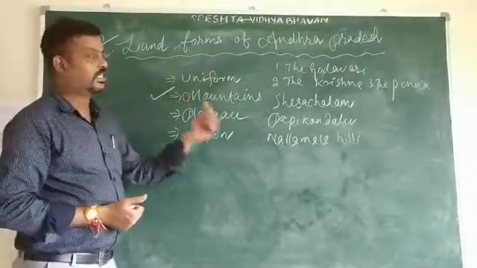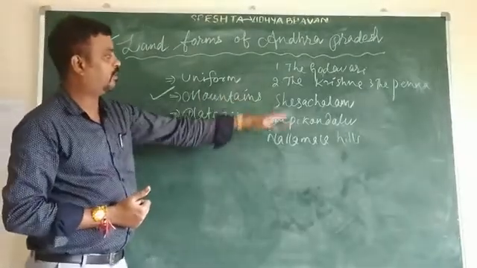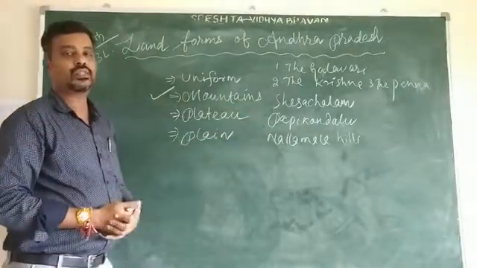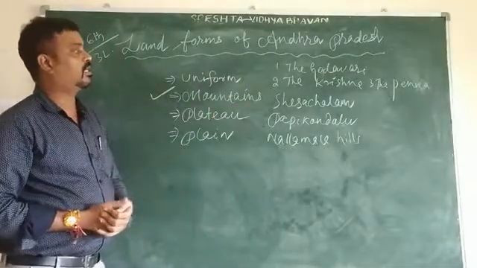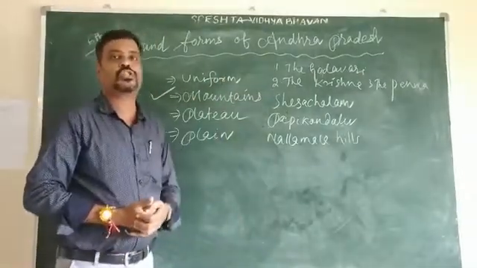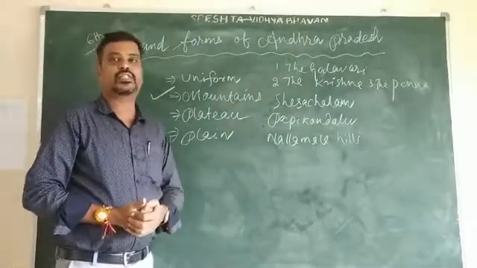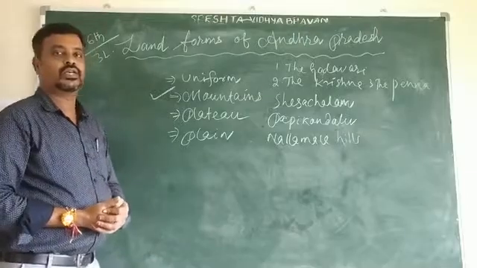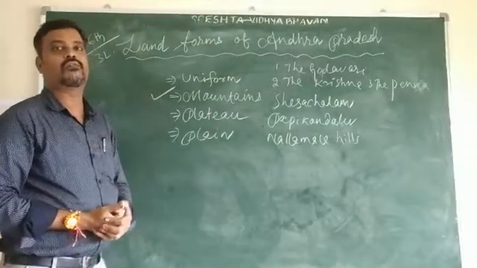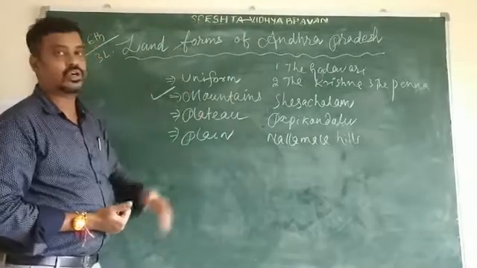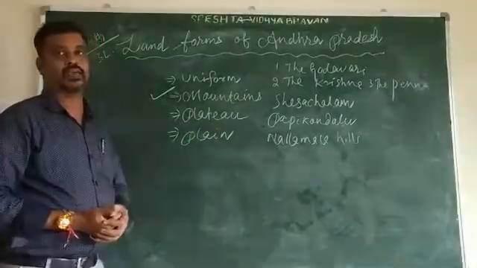So in between the hills, we can see the rivers. When you come to our state, the most important rivers are the Godavari, the Krishna, the Penna. These rivers are flowing through these valleys. So this is all about the landforms of AP.